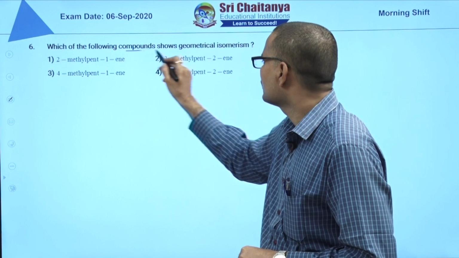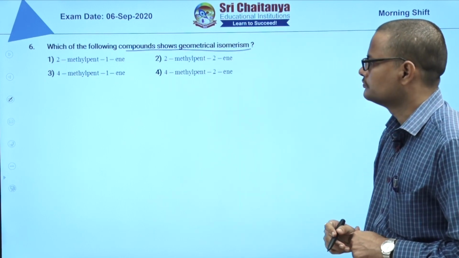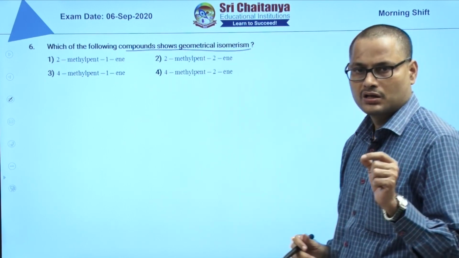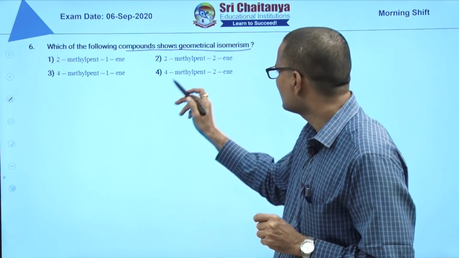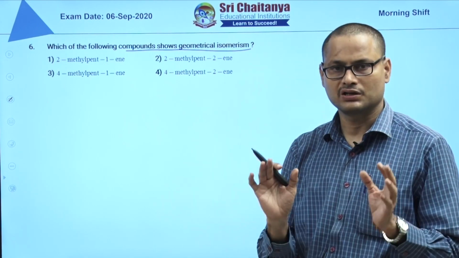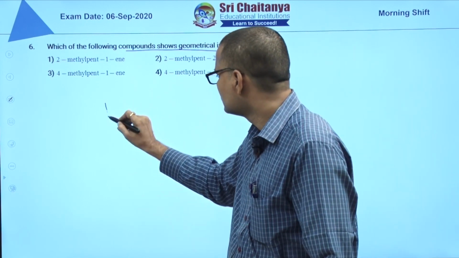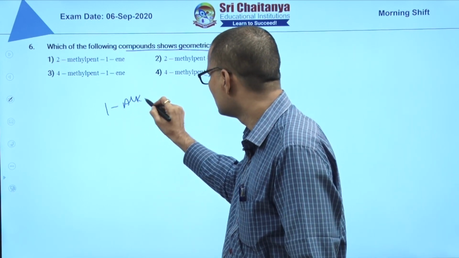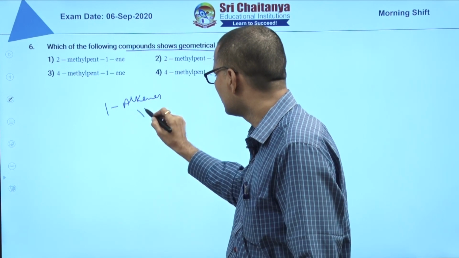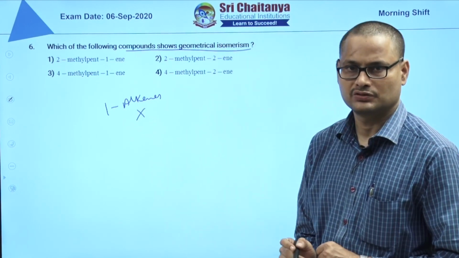Which of the following compounds show geometrical isomerism? Here the 4 options given are alkenes. 1-alkenes do not exhibit geometrical isomerism.